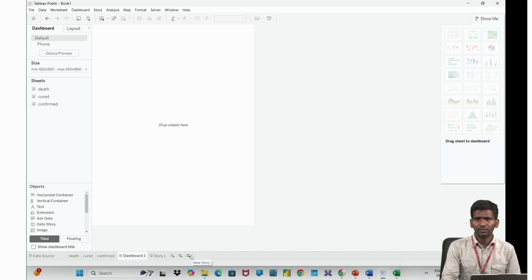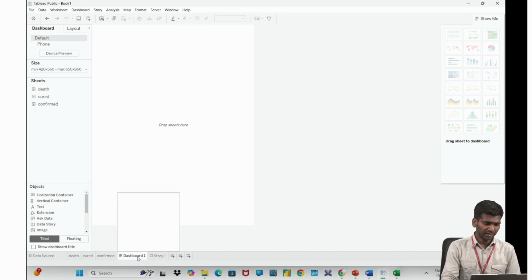You can create, I think, 4 or 5 is the maximum storyboards. You can check it. Are we able to create n number of sheets, n number of dashboards, n number of stories? No, we cannot create infinity. There is a specific count that you need to know. You can experiment. Try for 5-6 storyboards and 5-6 dashboards and see whether it is extending or limiting to some specific count. You can work on it and check it.